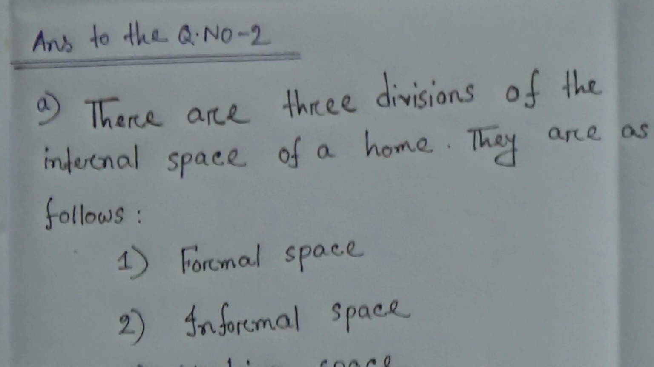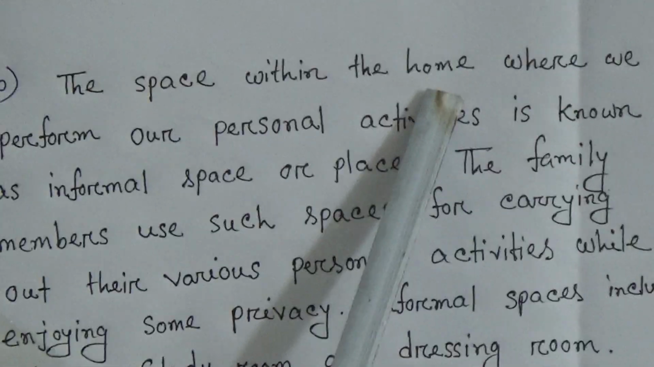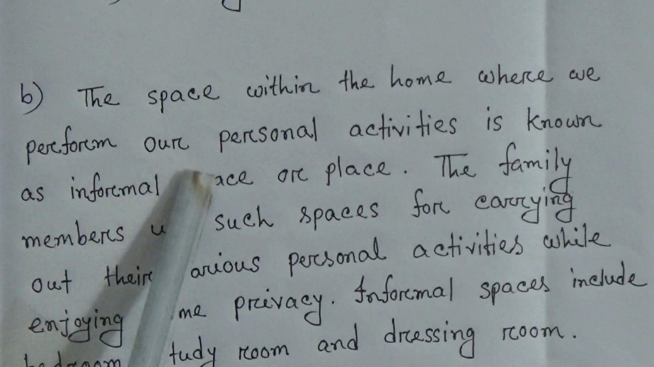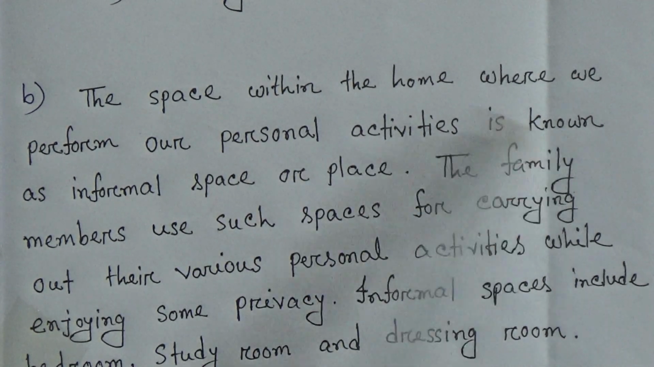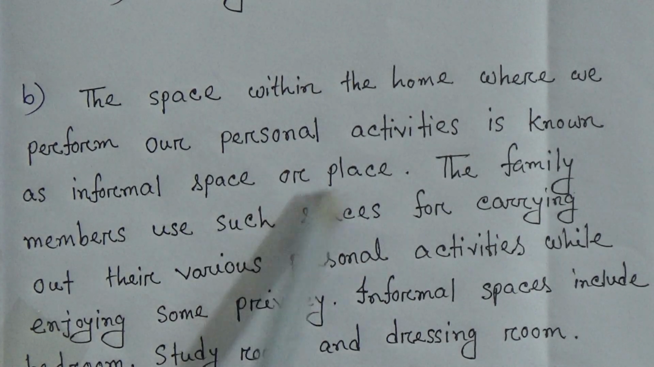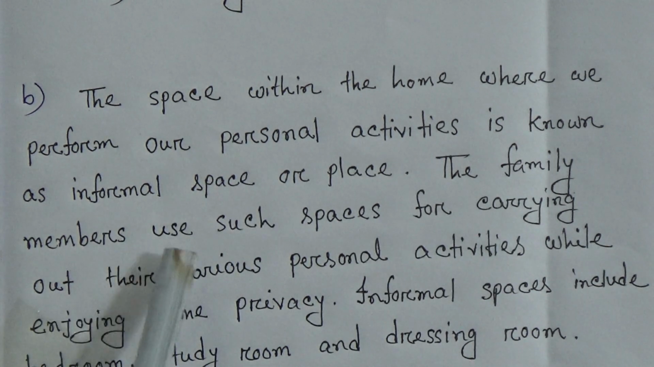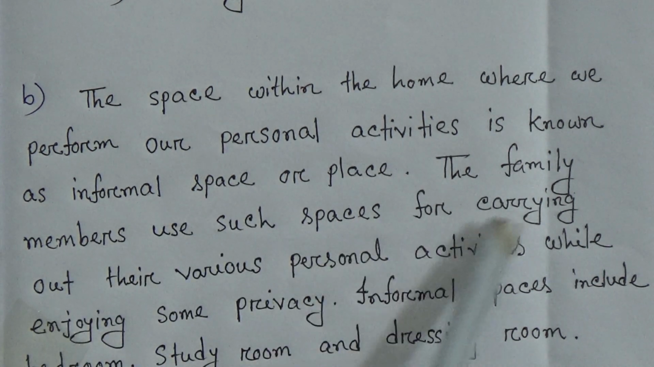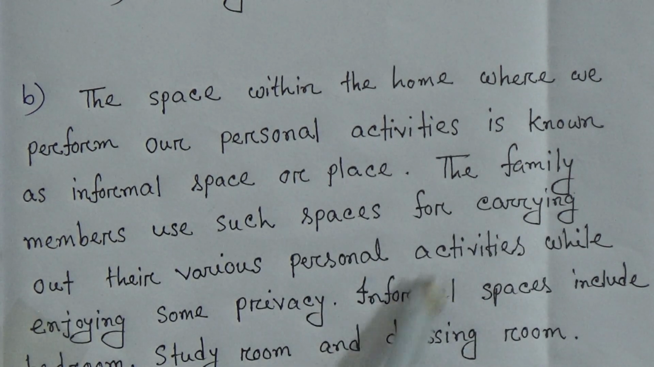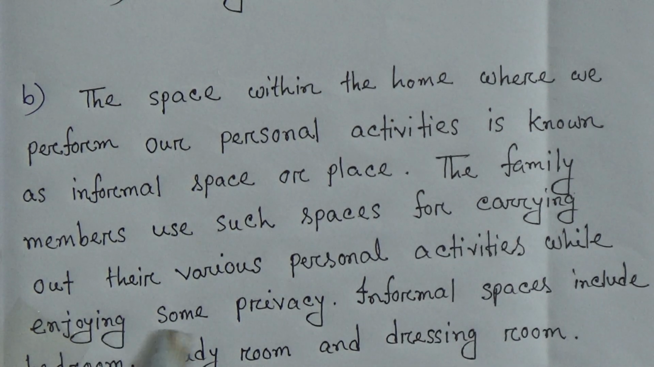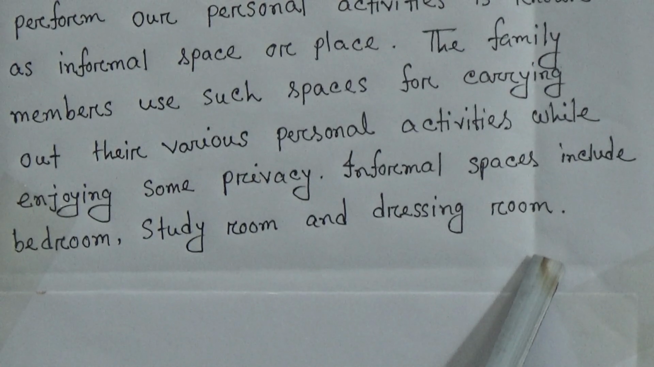B. What do you mean by informal place? Place or space? The answer of this question B is: the space within the home where we perform our personal activities is known as informal space or place. The family members use such spaces for carrying out their various personal activities while enjoying some privacy. Informal places include bedroom, study room and dressing room.